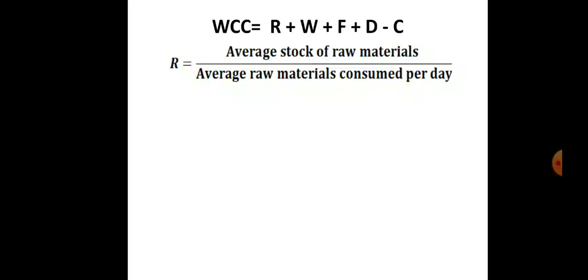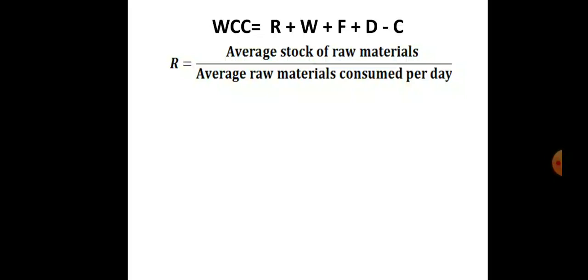It is opening stock of raw material plus closing stock of raw material, divided by 2. So this is the formula for average stock of raw material.